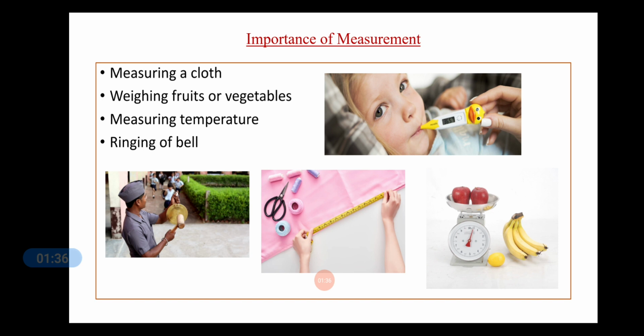Our senses of touch or sight are not reliable for measurement. For example, if you just look at your pencil box, will you be able to tell the exact length of the pencil box? No, you cannot. You can say an approximate value, supposedly 10 centimeter. Another person can say it to be 20 centimeter, but you won't be able to say it correctly unless you measure it properly. So our senses are subjective. Therefore, we need to use tools or instruments to get an exact measurement.